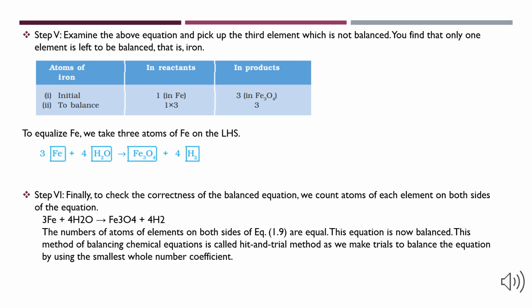Step 6. Finally, we check the correctness of the balanced equation. We count atoms of each element on both sides of the equation. 3Fe plus 4H2O gives us Fe3O4 plus 4H2. The number of atoms are equal on both sides in the above equation. Therefore, it is a balanced equation. This method of balancing chemical equation is called the hit and trial method, as we make trials to balance the equation by using the smallest whole number coefficient.